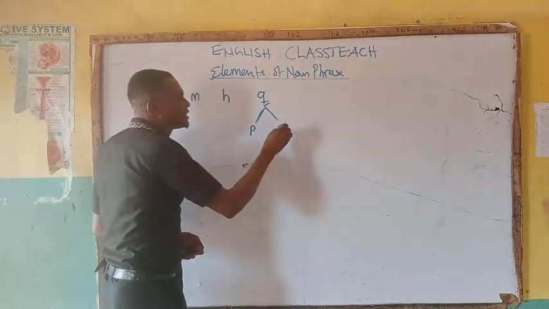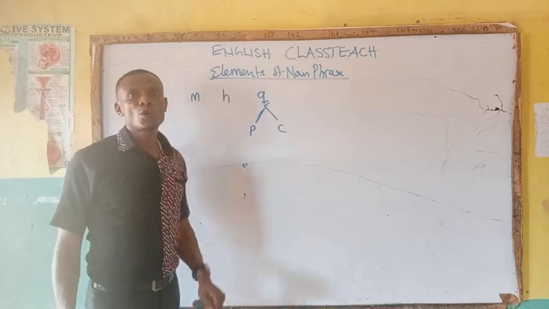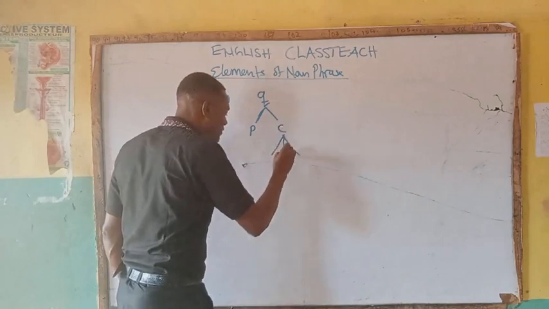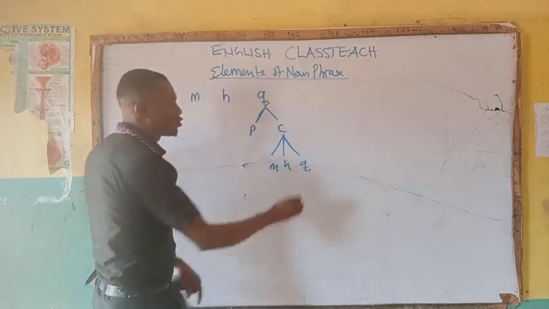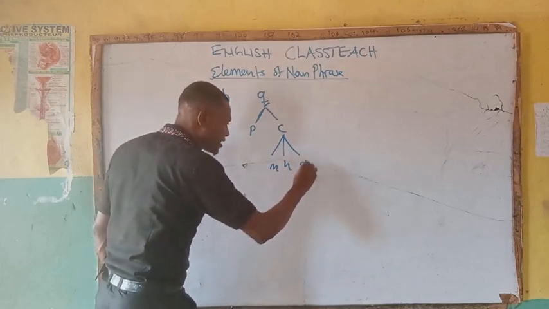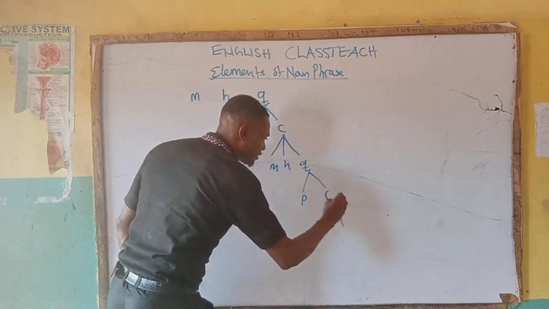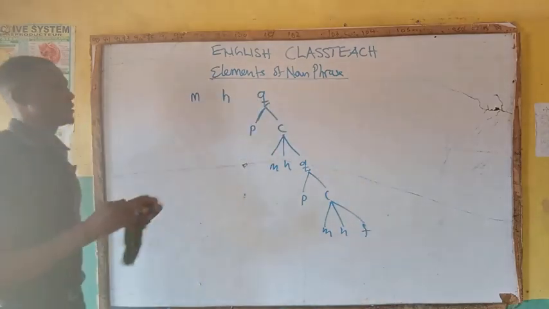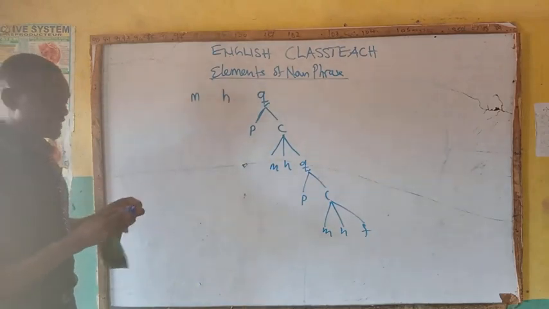So, I say that this C, you remember what I call C? That is a completive. So the C now has its own element again. And the elements have to do with what? M, H, Q. It's possible we also have another Q again, which is P and C. And the C we also take what? M, H, Q. These are the elements and the formulation of the tree diagram of noun phrase. So this is how you can identify noun phrase.